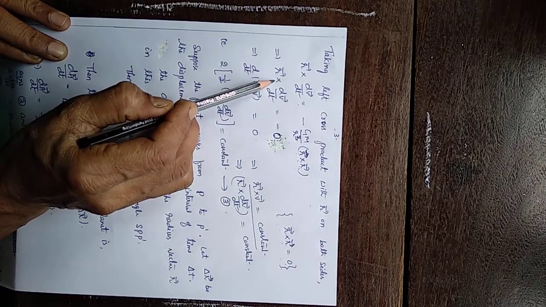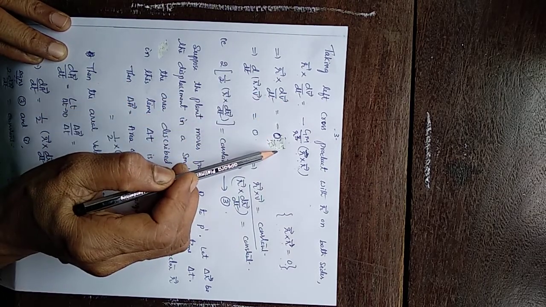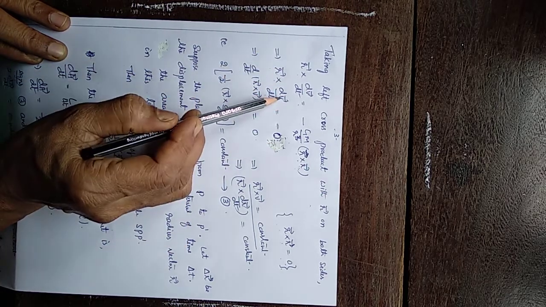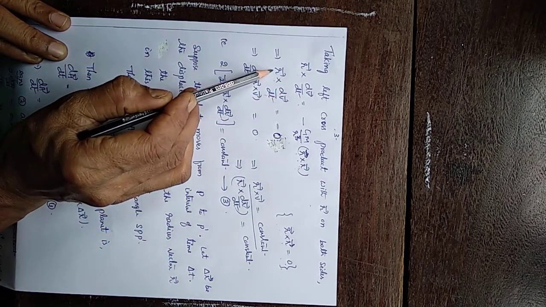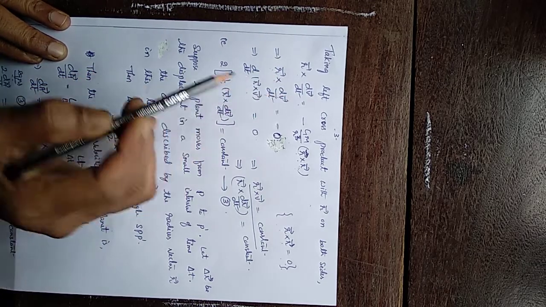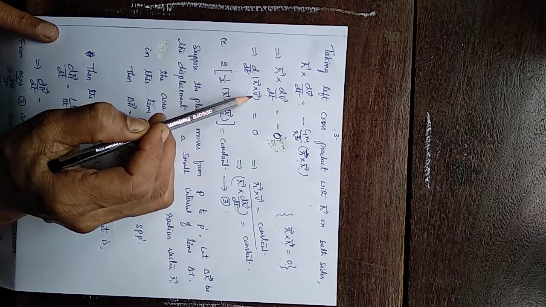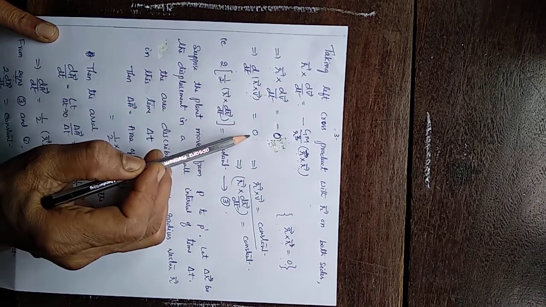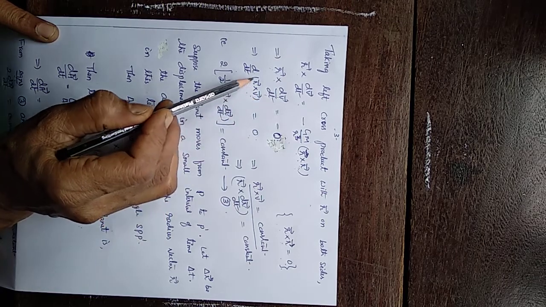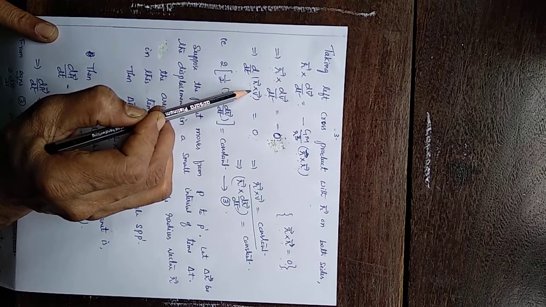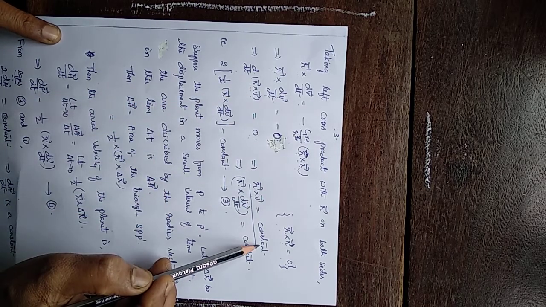So r vector cross dv vector by dt is 0. Velocity depends on time; position vector is independent of time. So you can take that inside. This can be written as d by dt of r cross v equals 0. What does d by dt of r cross v equal to 0 say? This term should be constant. So r cross v is a constant.